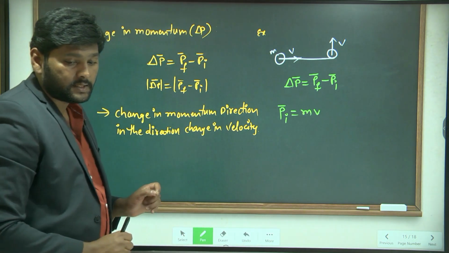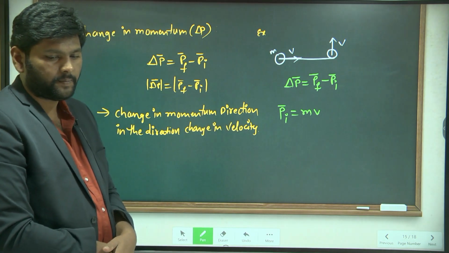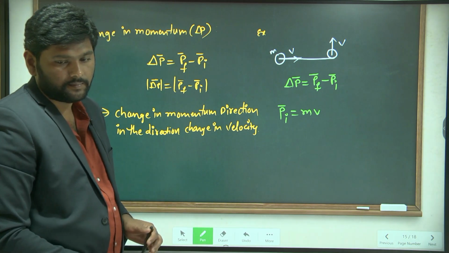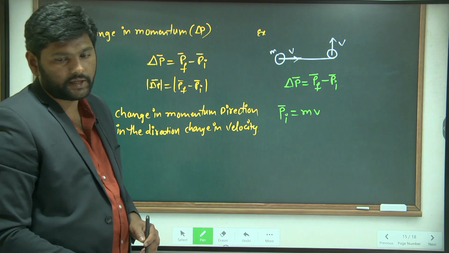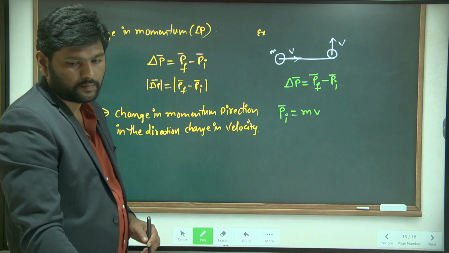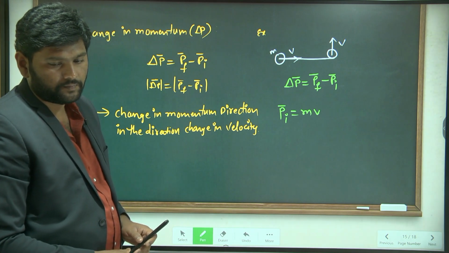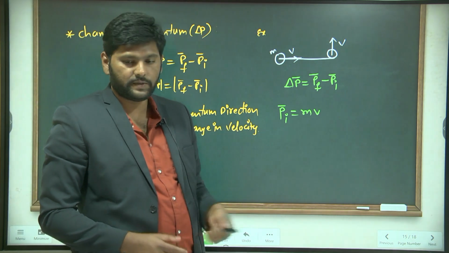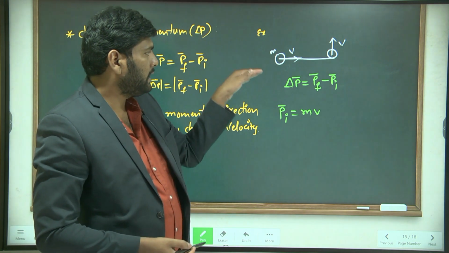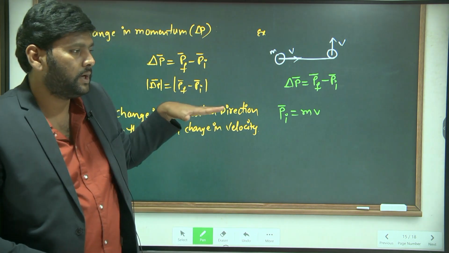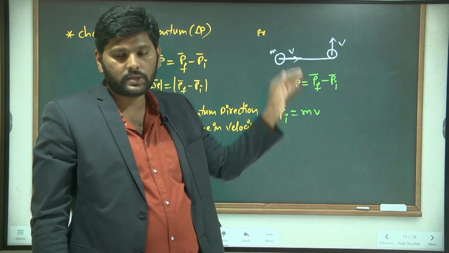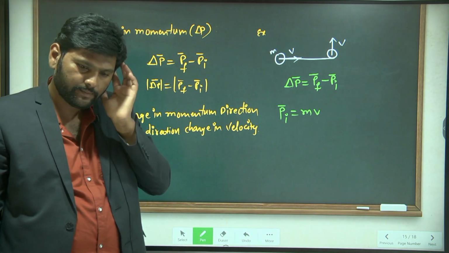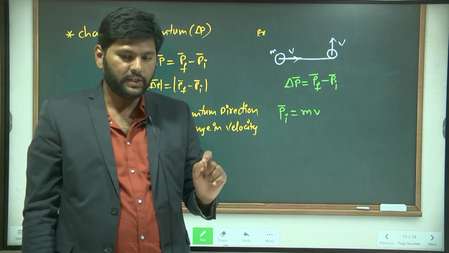But the velocity is in which direction? Initially, in which direction? East direction. But here let me take east-west as the x-axis, and north-south as the y-axis. Now tell me, is this body moving in the x direction or the y direction? Initially, x direction.